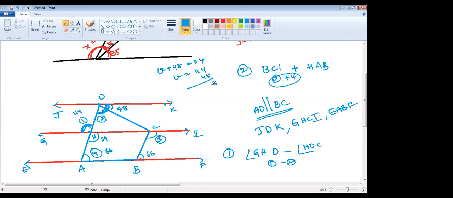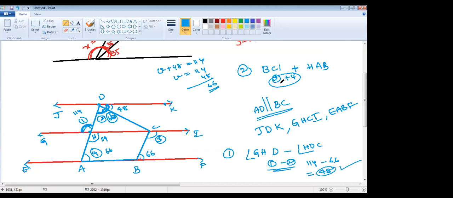14 minus 8 means this is 6, 10 minus 4 means it's again 6. So angle 2 is 66. Now what can you find, children? You need to subtract angle 1 minus angle 2. What is angle 1? 114. 114 minus 66 is 48. So this is the first question.